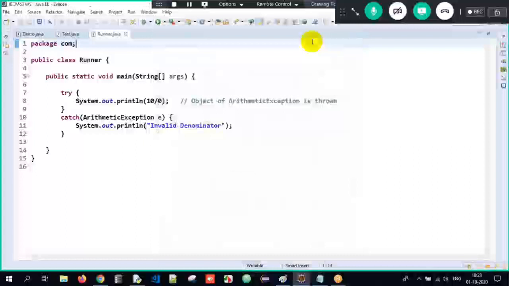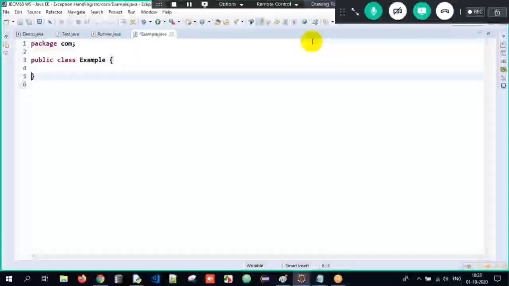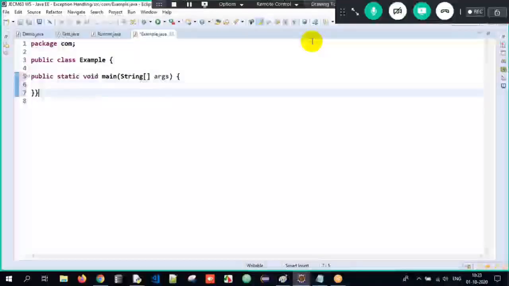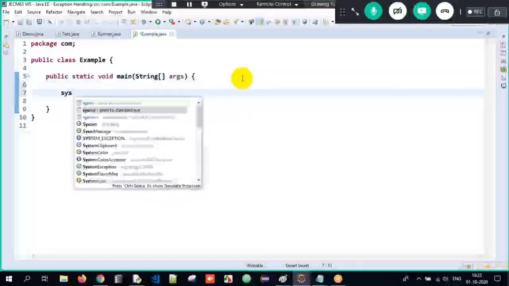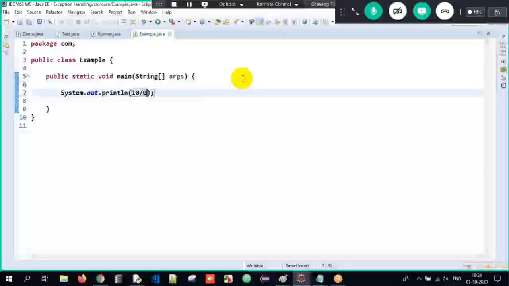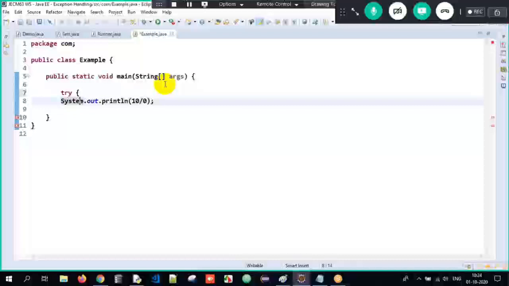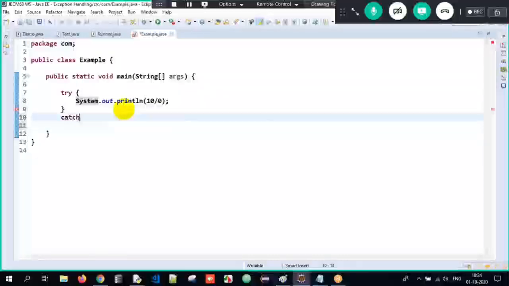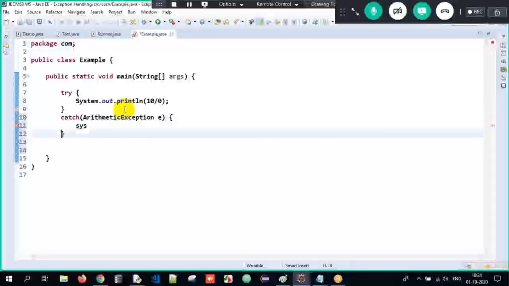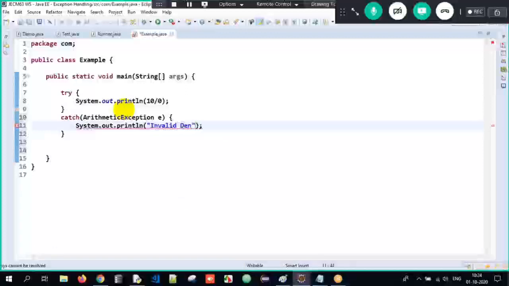So now here I have a class called example. Now I will have my main method. Over here, when I write sys out 10 divided by 0, we will definitely get an exception. So what are we supposed to do? We are supposed to handle it. Why is it giving an error? Because we don't have a catch block. Catch arithmetic exception E, and here I'll write it as invalid denominator.